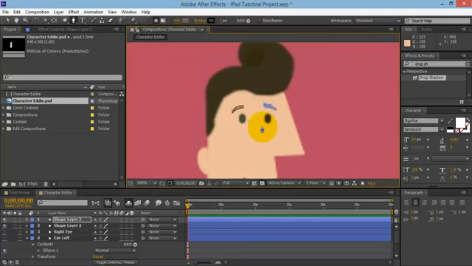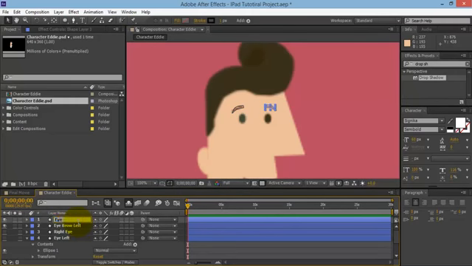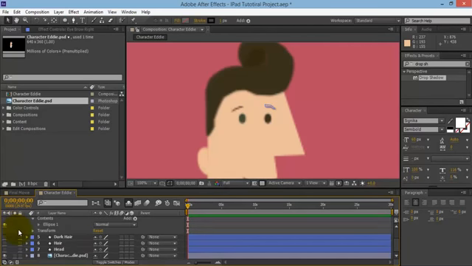Okay, that's not too bad. That's quite good. Great, so let's rename these eyebrows. Left. Okay, cool. So now we'll leave these all off so we can go ahead and change the color.